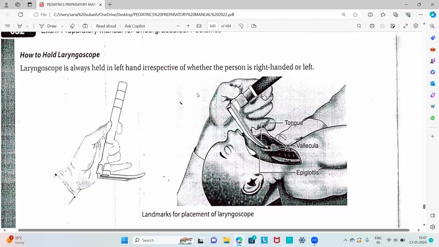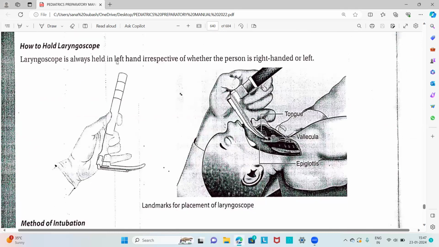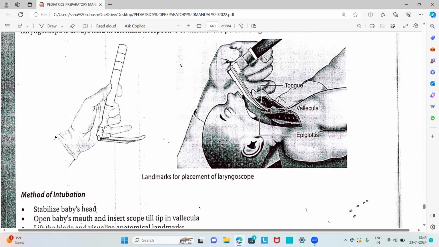Then how to hold the laryngoscope? The laryngoscope is always held in the left hand, irrespective of whether the person is right-handed or left-handed. Then these are the landmarks for the placement of the laryngoscope: tongue, vallecula, and epiglottis. According to that, we can insert the laryngoscope, and it is used for visualization of the larynx in indirect laryngoscopy, and also for endotracheal intubation.